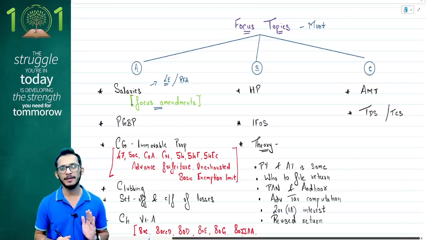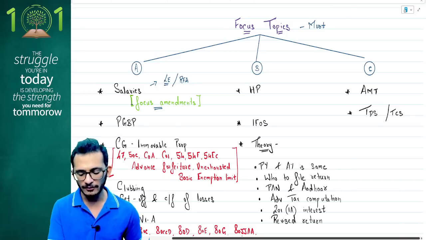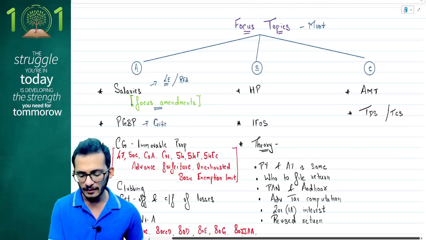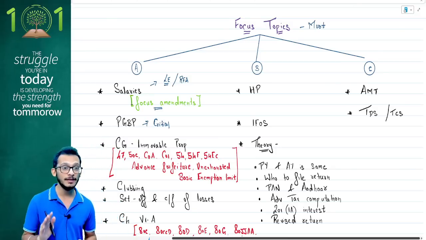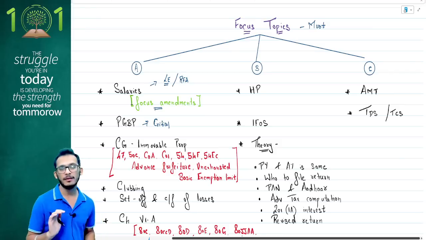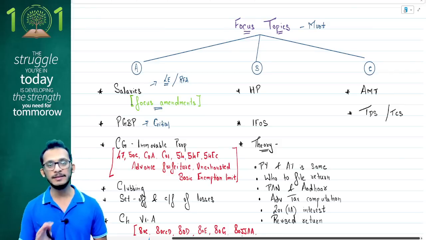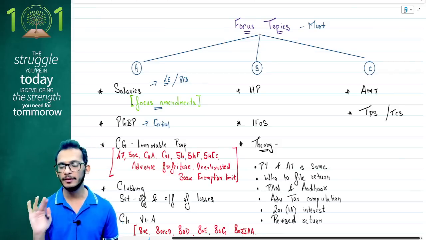Focus on salaries predominantly. Second, and I don't have to tell you this, PGBP is critical. PGBP is critical for two reasons, people. PGBP is coming in your question number 1 descriptive for your 15 marks, so you therefore need it. And it is also coming in MCQs. You cannot let go of PGBP just like that. You have to pay attention to PGBP, no doubts at all.